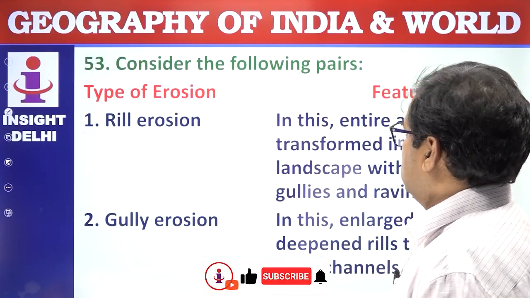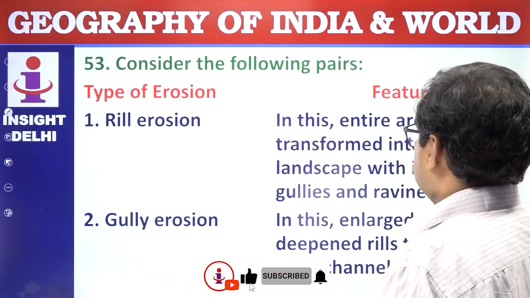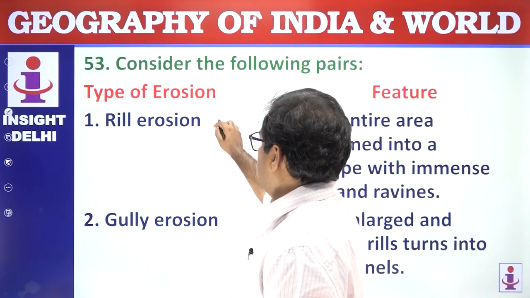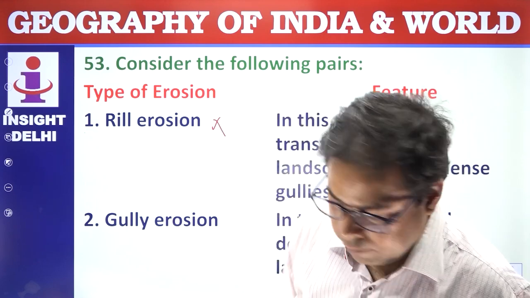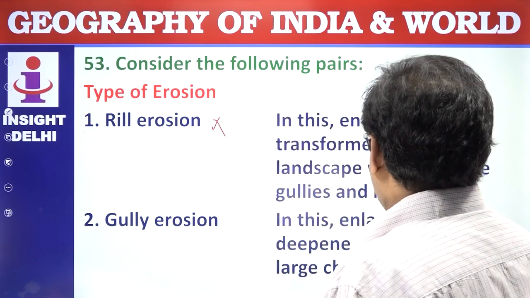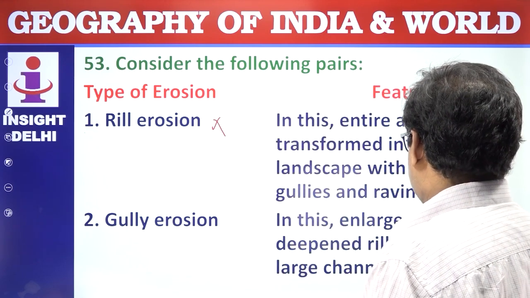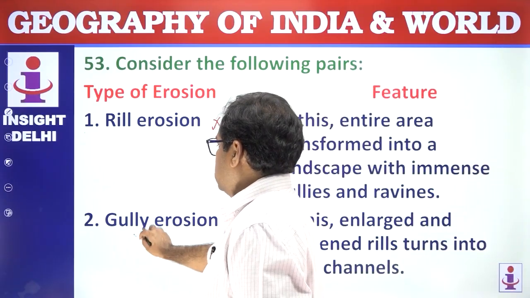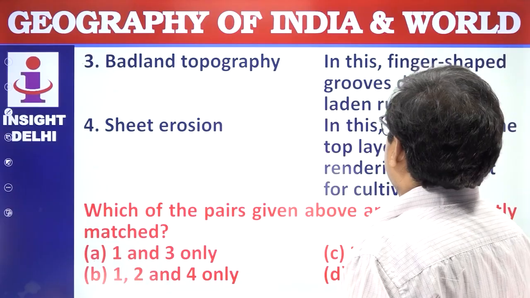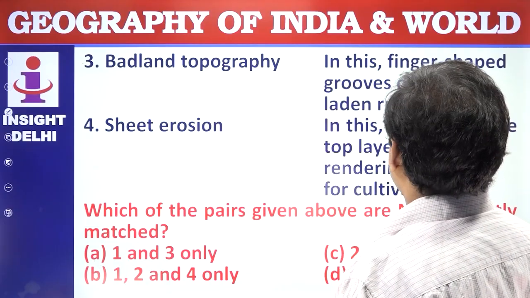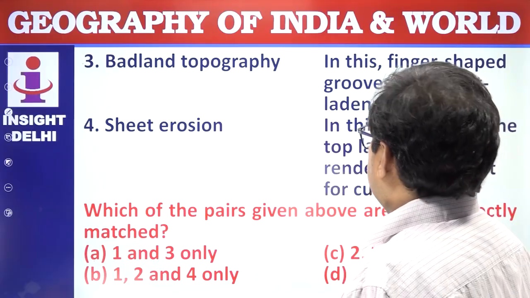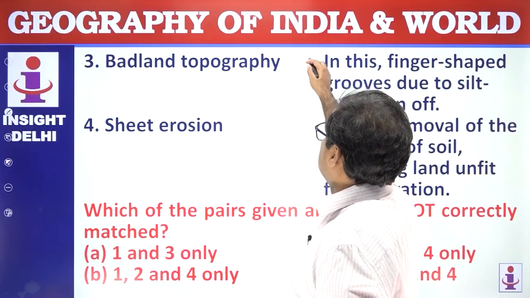Rill erosion: it is entirely transformation into the landscape with the immense gully and the ravines. No, wrong statement. Next is gully erosion. In this enlarged deepening, the rill turns into a large channel. Yes, this is correct. Next, badland topography is finger-shaped grooves to the silt and leaden runoff. This is also wrong.